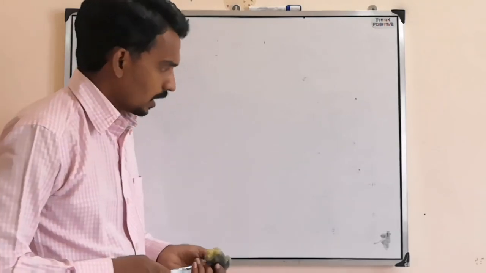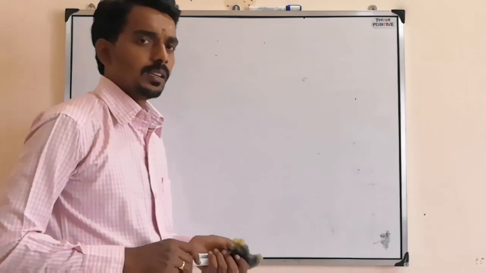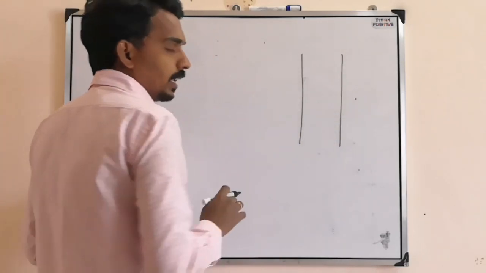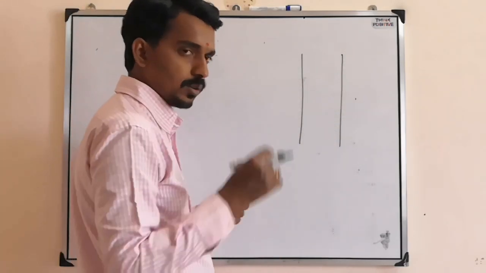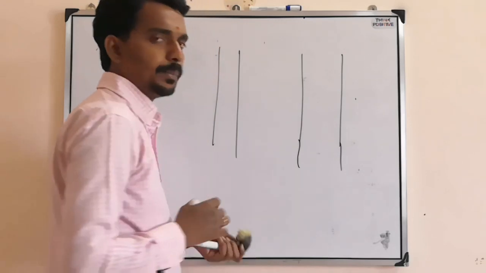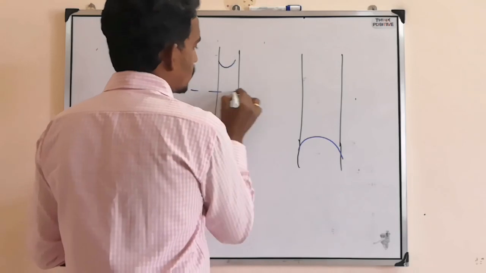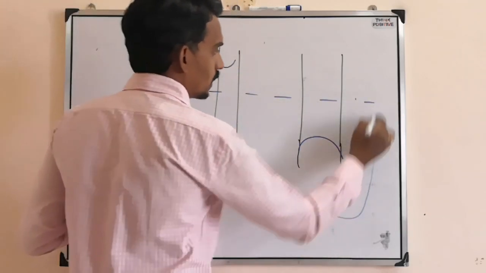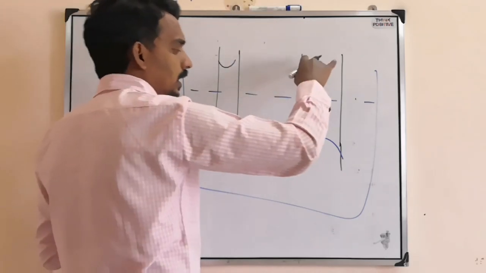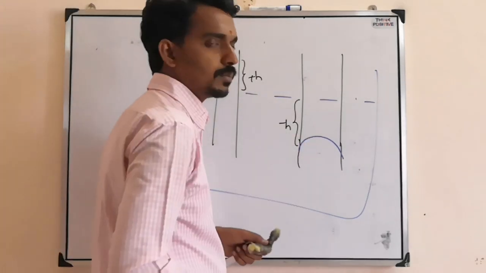Now, one more thing, the last and final topic: capillary rise and angle of contact. When you consider a very narrow tube, equivalent to our hair, and dip it inside the liquid, then depending upon the nature of the liquid, it may rise or drop. Suppose this is the original level in the beaker. Inside the tube the liquid level may rise, plus h, or drop, minus h. Rise means plus, drop means minus.